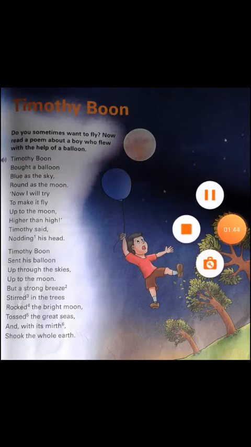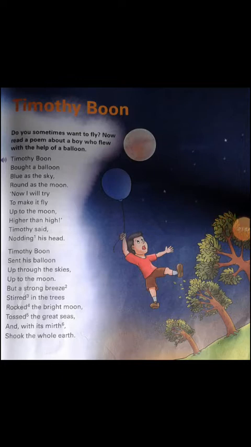Timothy Boon bought a balloon, blue as the sky, round as the moon. Now I will try to make it fly up to the moon. Higher than higher, Timothy said, nodding his head.